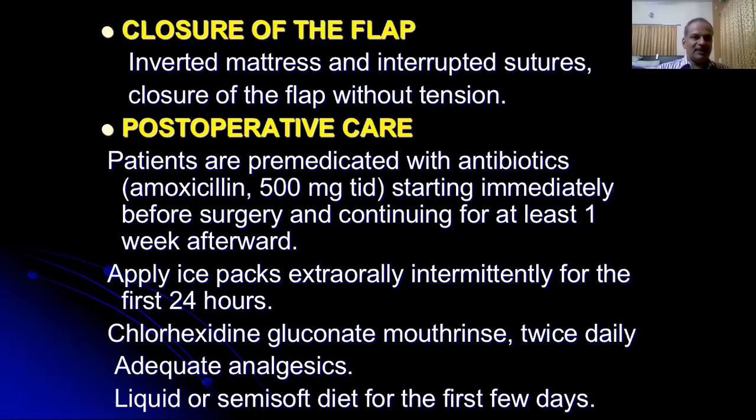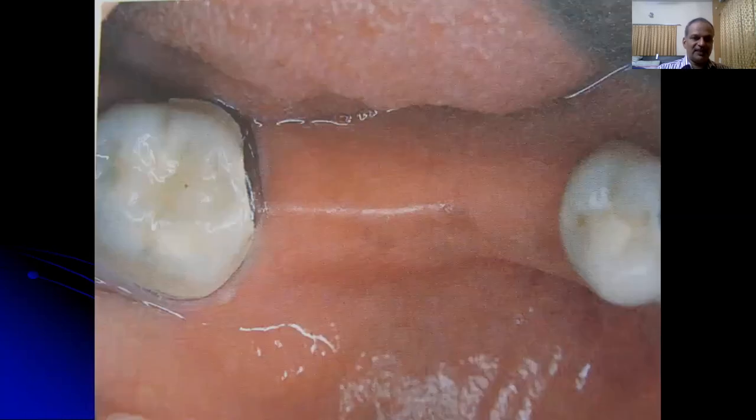When a single implant or two implants are placed, it's not required to use any antibiotics, but patients are pre-medicated with antibiotics, amoxicillin 500 milligrams 3 times daily, starting immediately before surgery and continuing for at least 1 week afterwards if multiple implants are used or when periosteal releasing incisions are used. Apply an ice pack extraorally intermittently for the first 24 hours. Chlorhexidine gluconate mouth rinse twice daily. Adequate analgesics, and a liquid or semi-soft diet for the first few days.